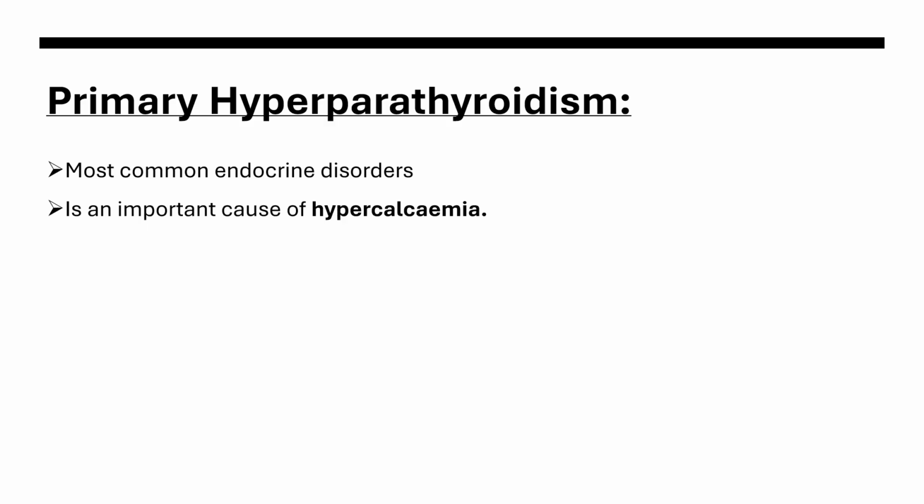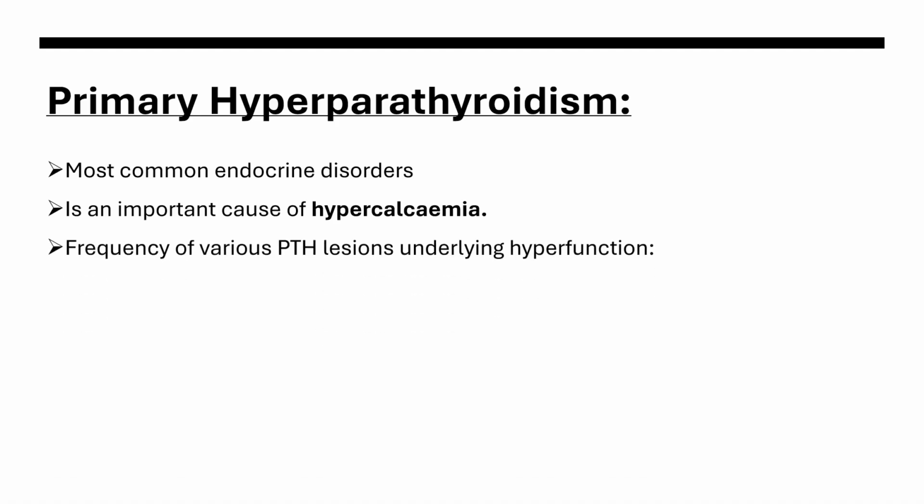But in the case of secondary hyperparathyroidism, we cannot appreciate this, as it occurs in compensation to prolonged hypocalcemia, and the frequency of the primary one is due to hyperfunction of